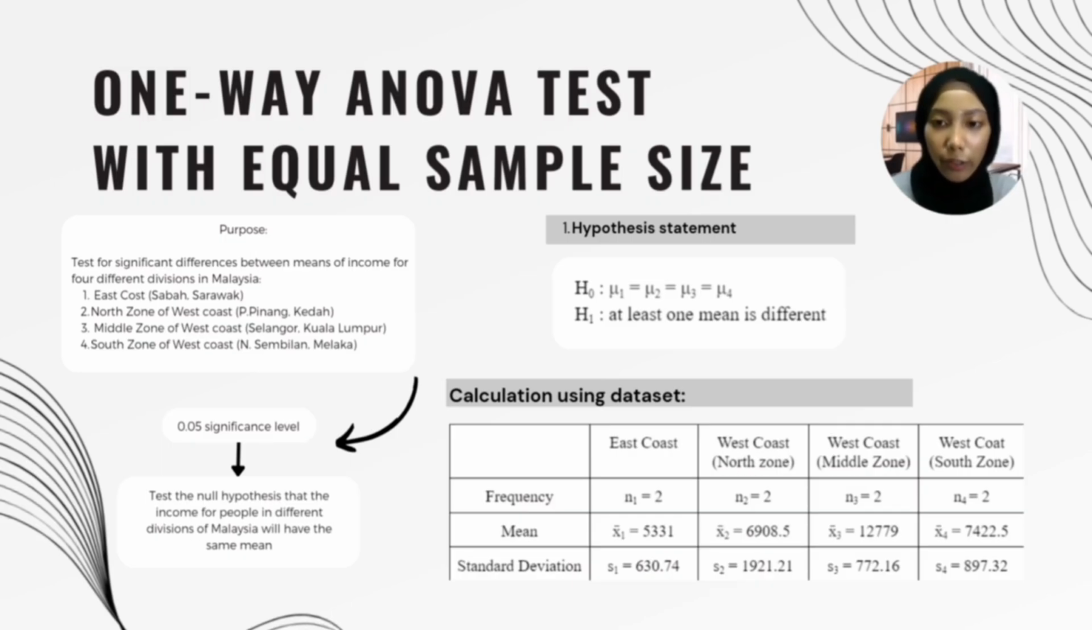Lastly, we conduct a one-way ANOVA test with equal sample size, due to the same sample size of each population being compared.